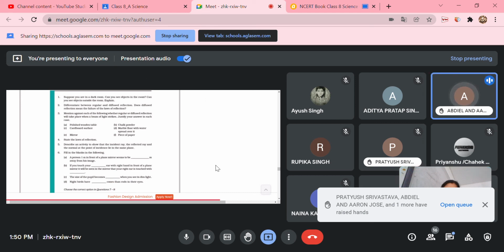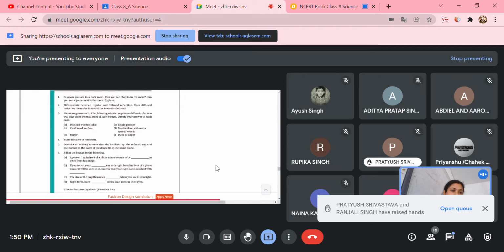We can see only those objects from which reflected rays enter our eyes. So we cannot see in the dark room. When we are in a dark room, we cannot see objects. Why? Simple answer though.